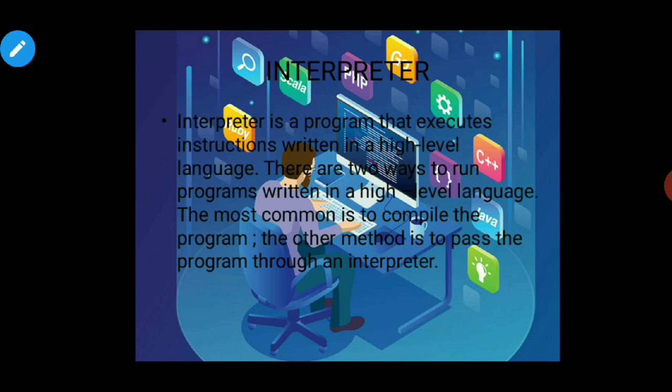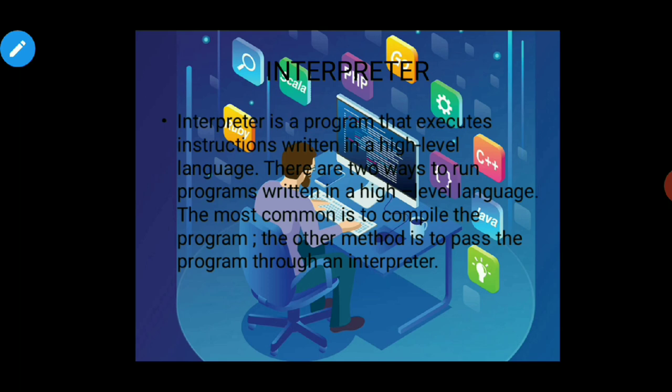So there are 2 ways to run a program written in a high level language. First one, to compile it, and the second one, to interpret it. Compile means to check the program at once. Interpret means to convert the high level language one by one.